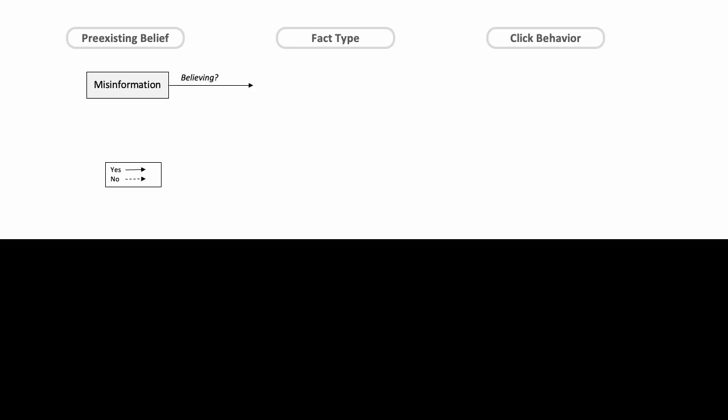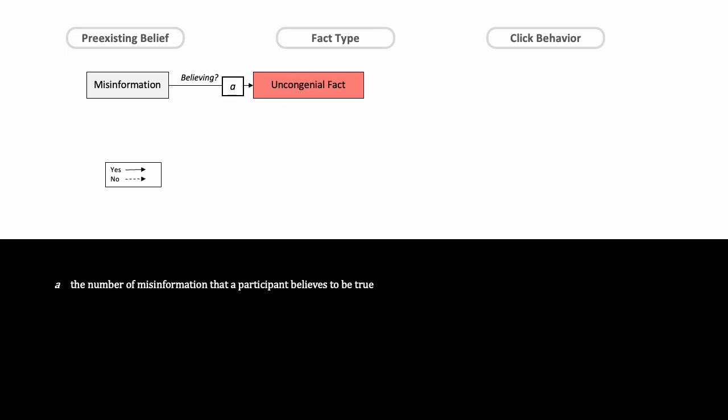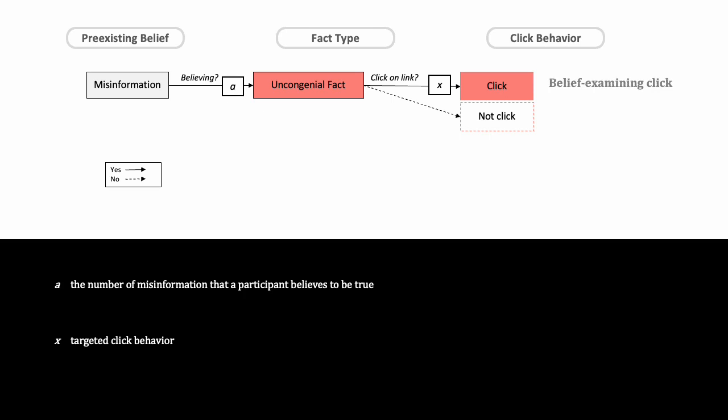To clearly describe fact-checking engagement, we divide click behavior into 2 types in terms of the relationship between pre-existing beliefs, fact type, and click behavior. For users who visit fact-checking websites that display a list of links to fact-checking stories, 2 types of click behavior prevail. When users believe the misinformation, corresponding facts are uncongenial for them. If they click on links related to uncongenial facts, this will lead them to update their false beliefs. For convenience, we call this belief-examining click.